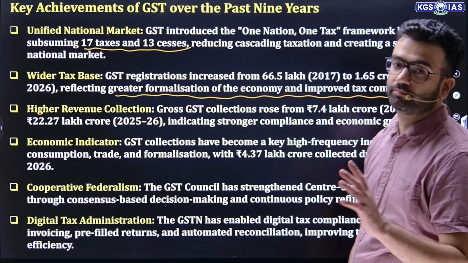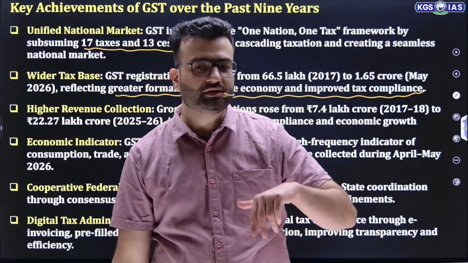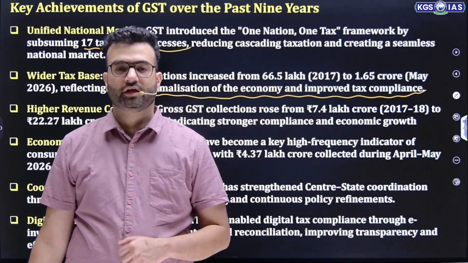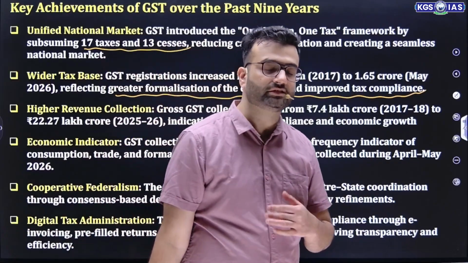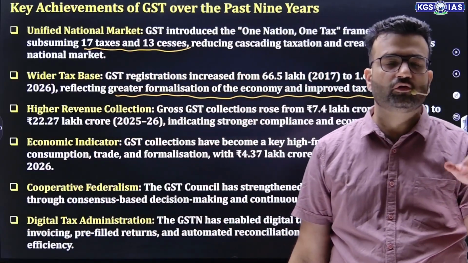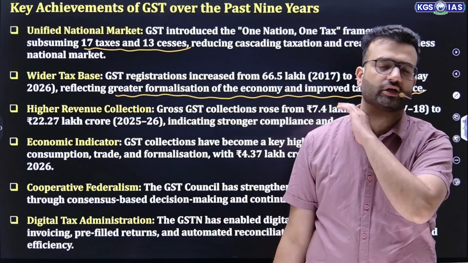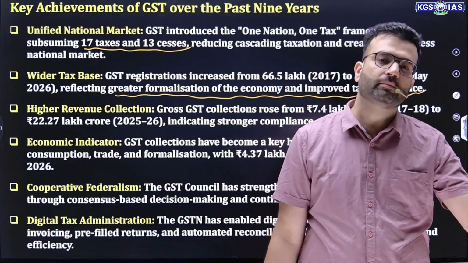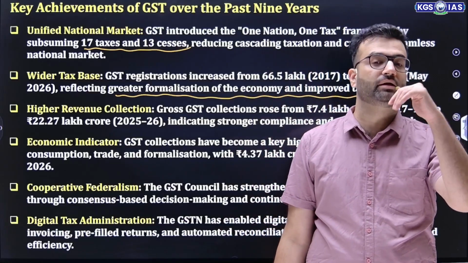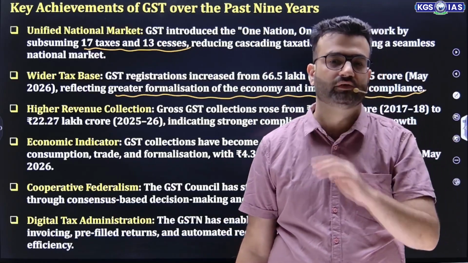Friends, this is very important. If you make the tax system more friendly, more compliance based, and introduce a more formal system in taxation, the tax buoyancy will for sure increase. And the more the tax buoyancy increases, the more chances that revenue collection will enhance.